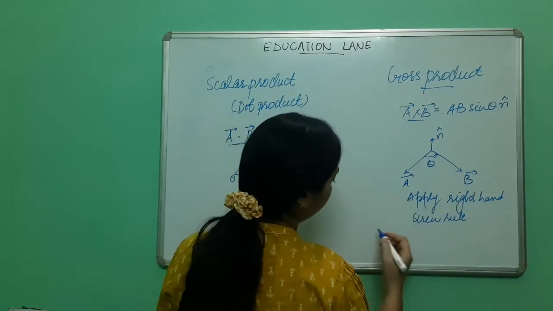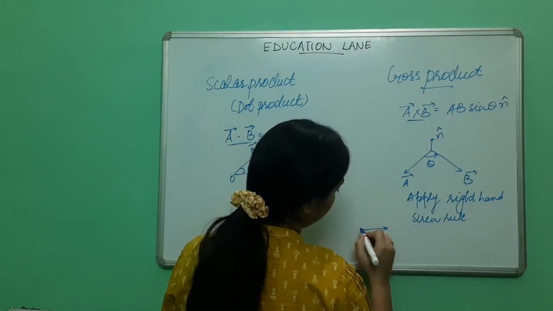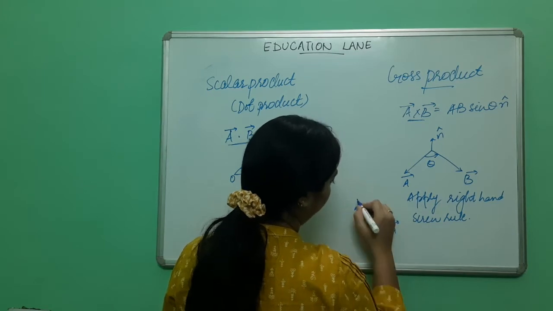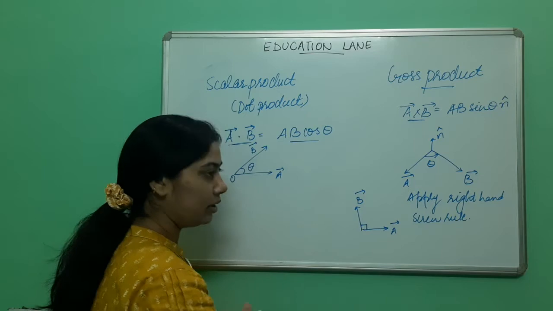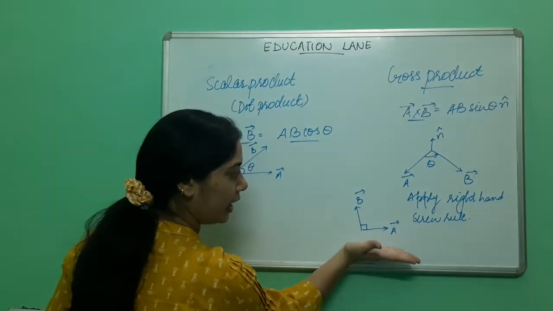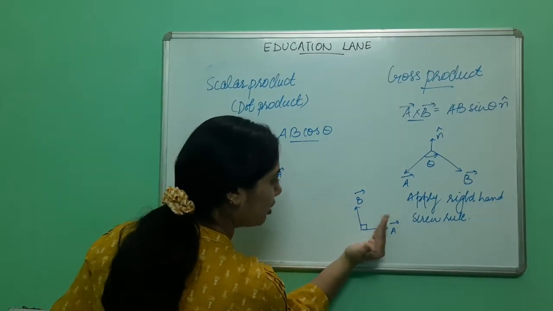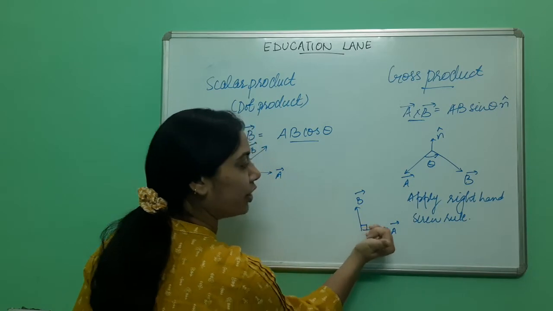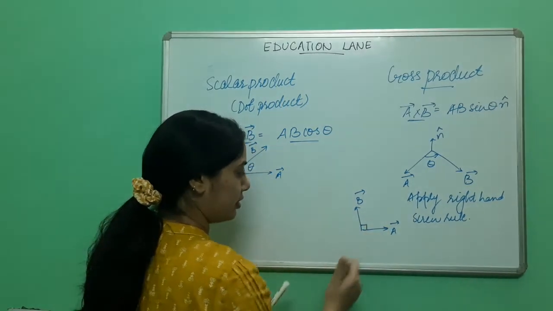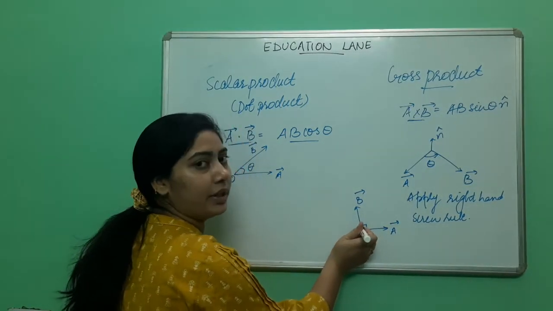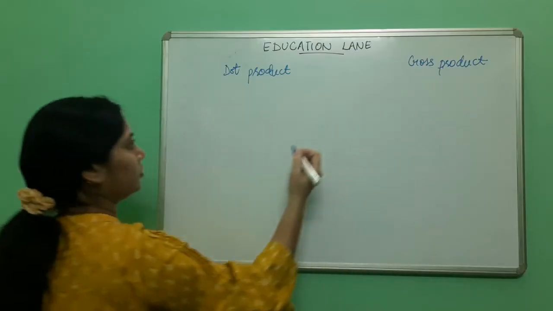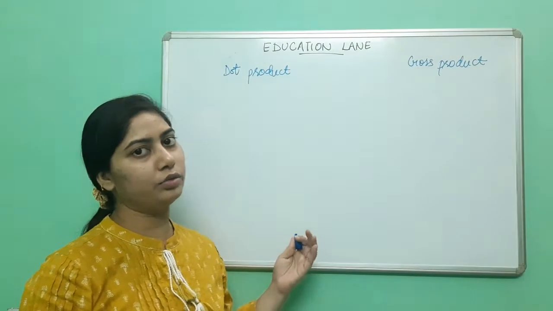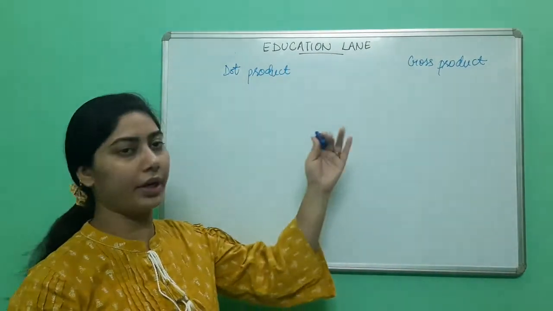For example, this is A, B, and this is 90 degrees. Now what will be the direction? This is A, this is B. Swipe your fingers. The direction of thumb will be the direction of the cross product of vectors. Now this third direction will be the direction of cross product. Got it? Let us see 2-3 properties of dot product and cross product.